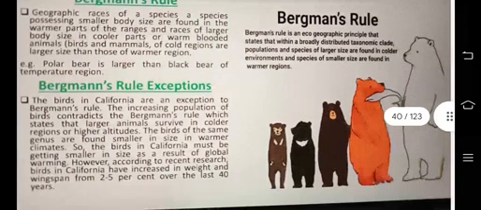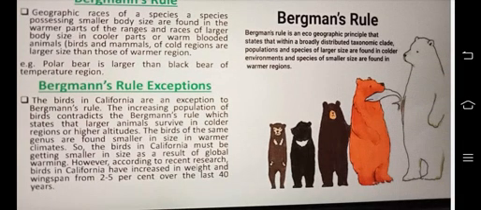Then Bergmann's rule exceptions. The birds in California are an exception to Bergmann's rule. The increasing population of birds contradicts Bergmann's rule, which states that larger animals survive in colder regions or higher altitudes. The birds of the same genus are found smaller in size in warmer climates. So the birds in California must be getting smaller as a result of global warming. However, according to recent research, birds in California have increased in weight and wingspan by 2 to 5% over the last 40 years, which kind of supports Bergmann's rule.